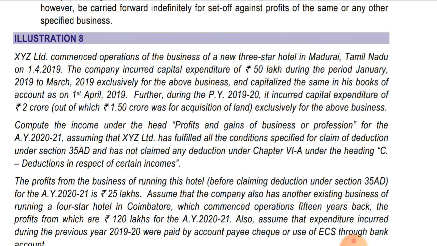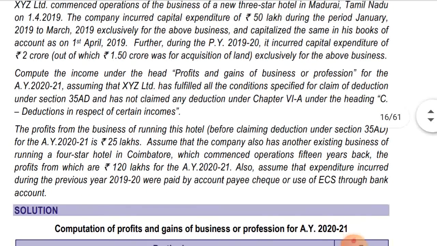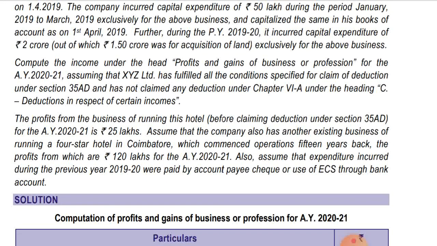Let's move further. Compute the income under the head profit and gains of business or profession for the assessment year 2021, assuming that XYZ Limited has fulfilled all the conditions specified for claiming deduction under section 35AD and has not claimed any deduction under Chapter VI-A under the heading C, deduction in respect of certain income. It was similar, so no need to explain this part. So let's see what the third para says.